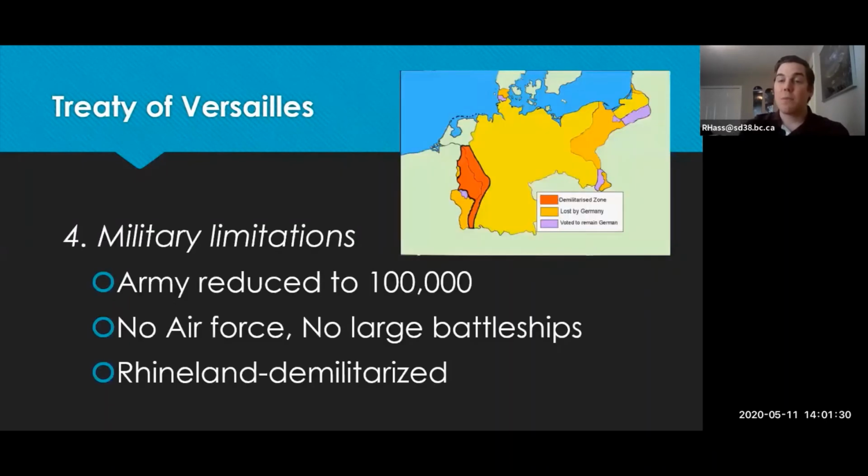The last one we'll look at is the military limitations. Germany's army was forced to reduce from about 4 million soldiers to 100,000 soldiers after the Paris Peace Conference. Also, they could not build any more air force, they could not build any large ships, and all the U-boats or submarines that they built during the war, there was no more production allowed. Also, again, that Rhineland, that demilitarized zone, this land here, Germany could not have any military in that area on the border with France.